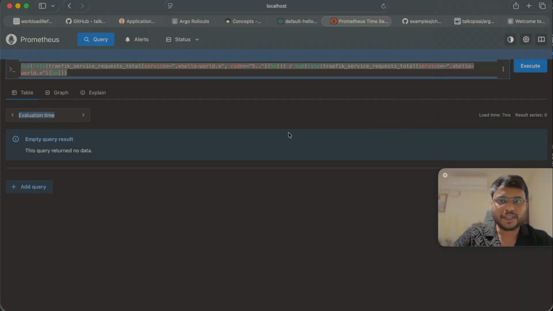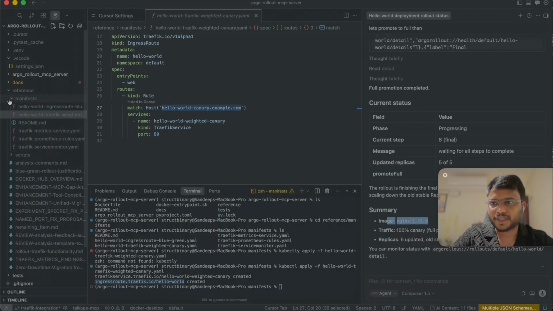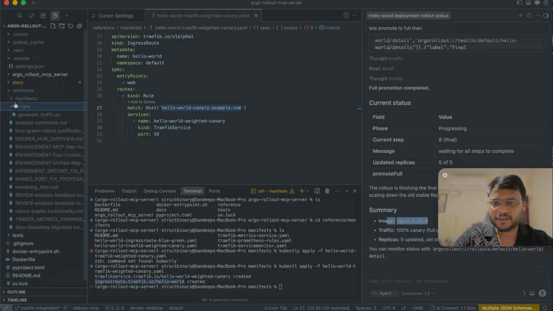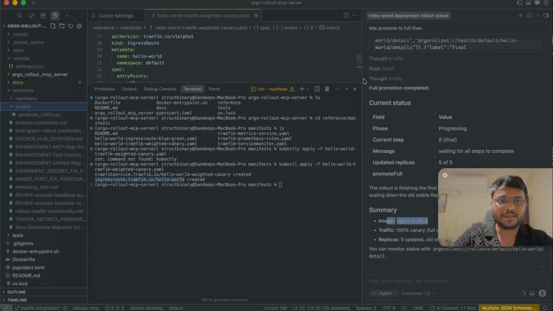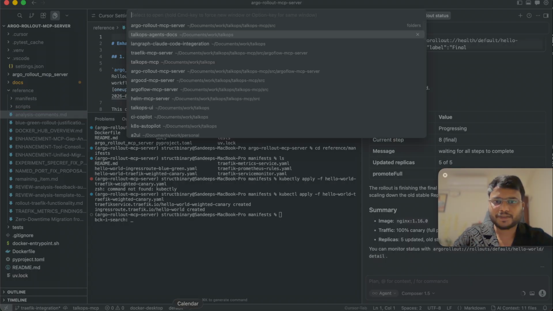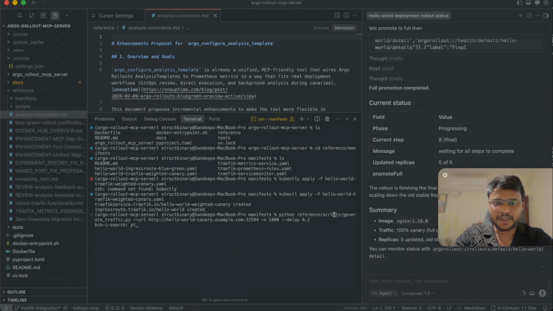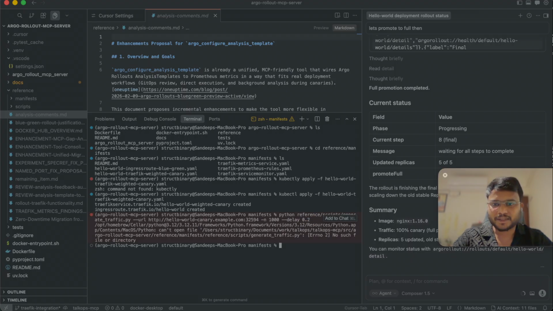So right now there is no data, right? So again, for this I have to generate some traffic. For this I have created a script. The URL is hello world canary example.com. It will generate 1000 requests at a delay of 0.2 milliseconds. And let's see, no such file or directory.